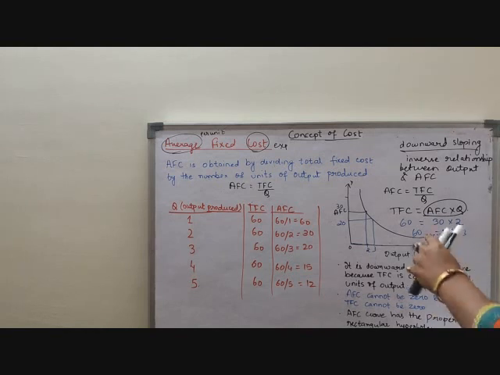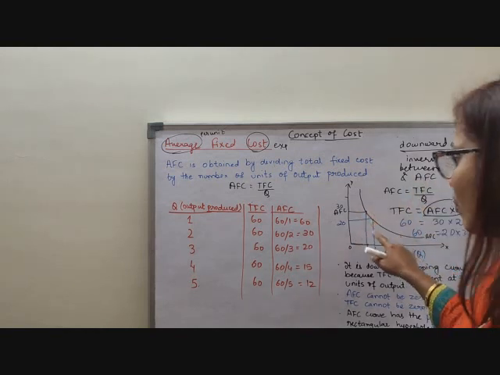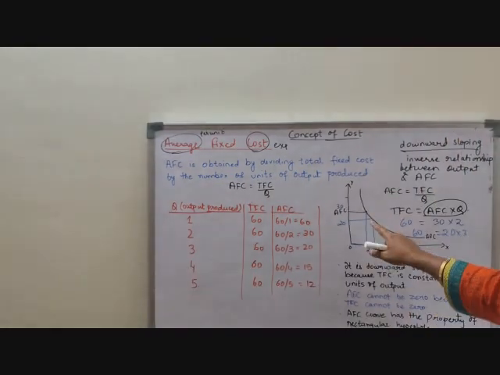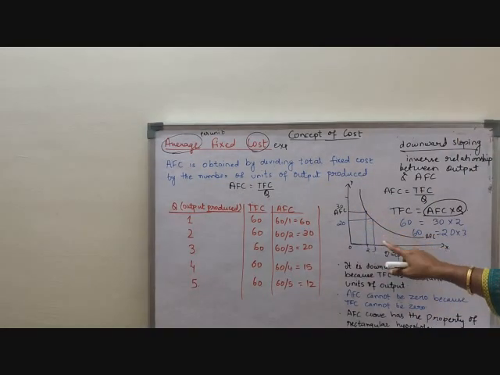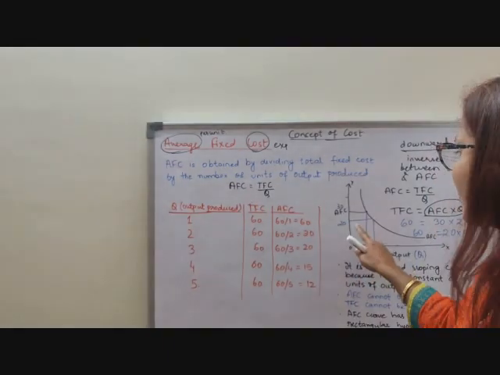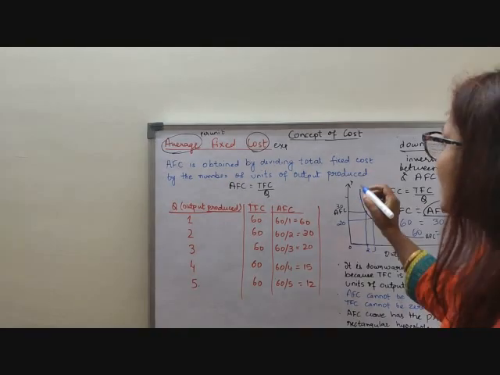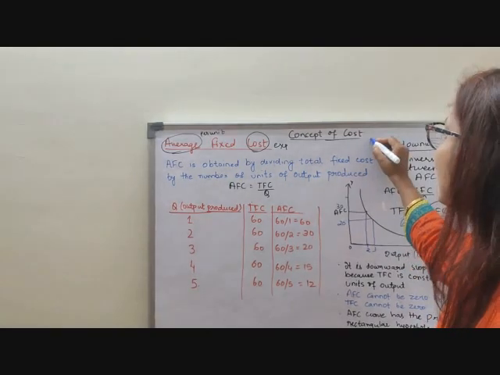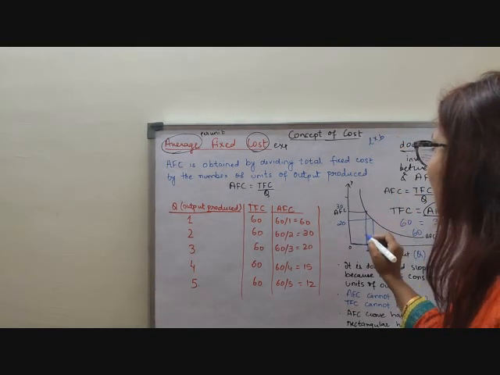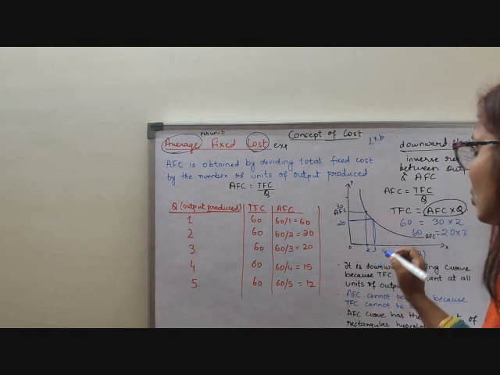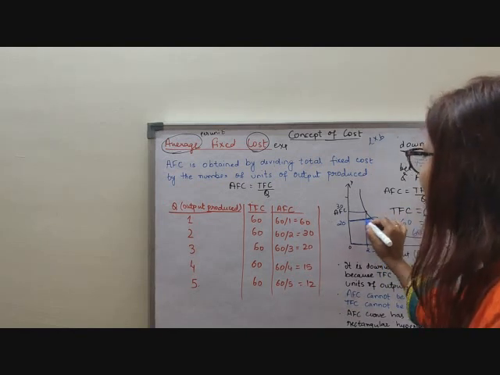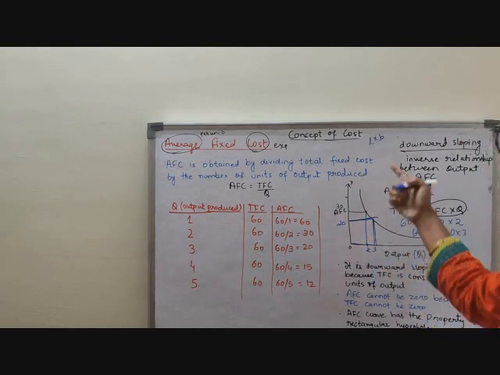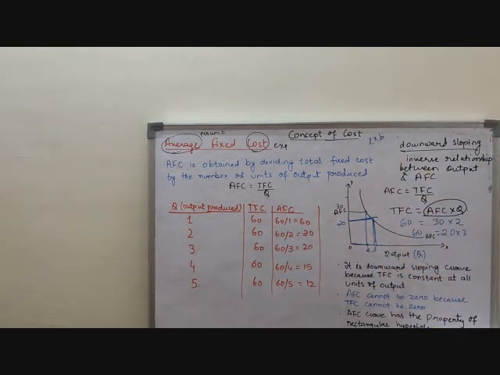So we say rectangular hyperbola in the sense that all rectangles formed by the AFC are equal in size. Any rectangle you form by AFC will be equal in size because the rectangle formula is length into breadth, is it not? So this is our length and this is the breadth. If you multiply, you will get the same TFC value, the same product. That is why any rectangle formed by AFC is equal in size. I hope it is clear, children.